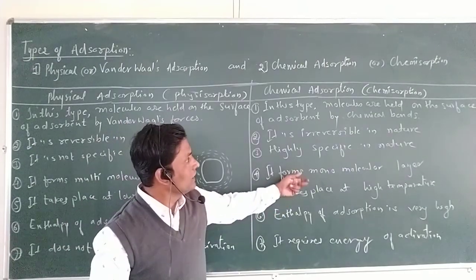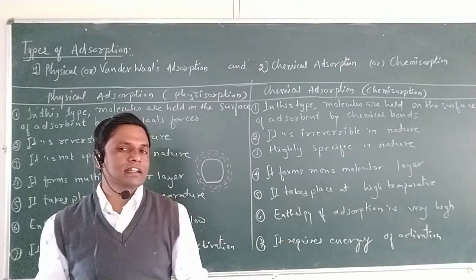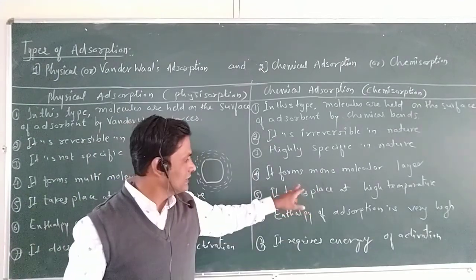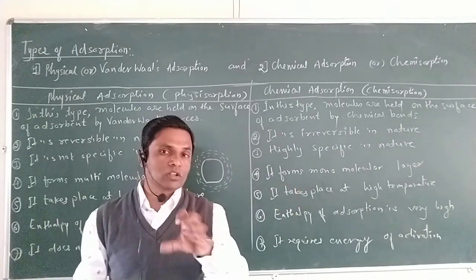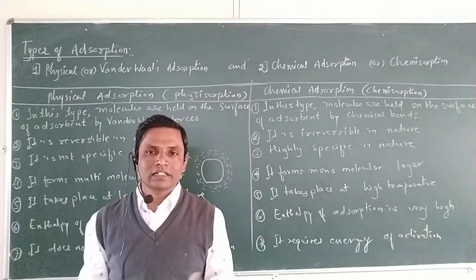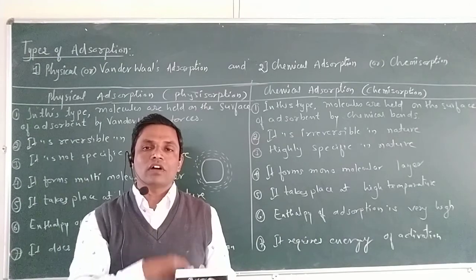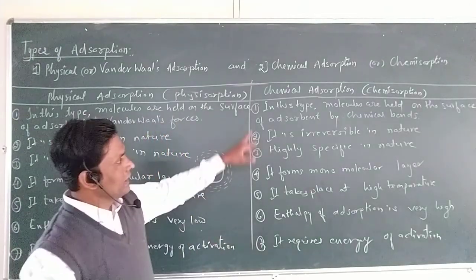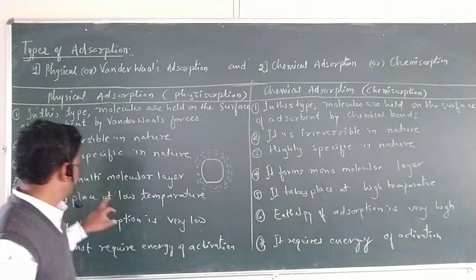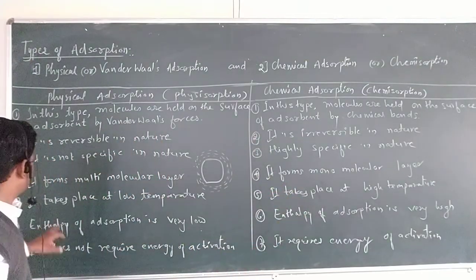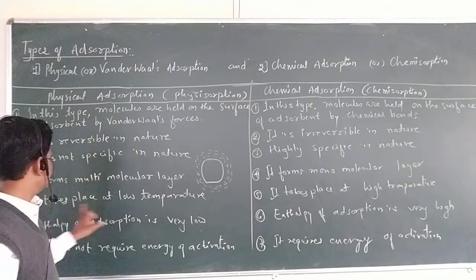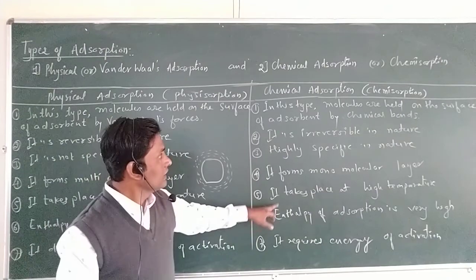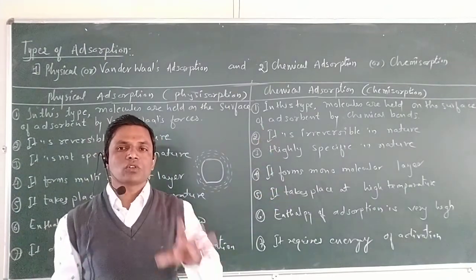But in chemical adsorption, only a monolayer is formed, a monomolecular layer, because the adsorption is by chemical bonds. Once a chemical bond is there, further bonding between the adsorbent and adsorbate is avoided. Therefore, chemical adsorption is monolayer and physical adsorption is multilayer. Physical adsorption takes place at lower temperature, but chemical adsorption takes place only at higher temperature.